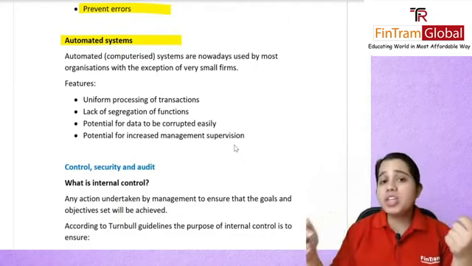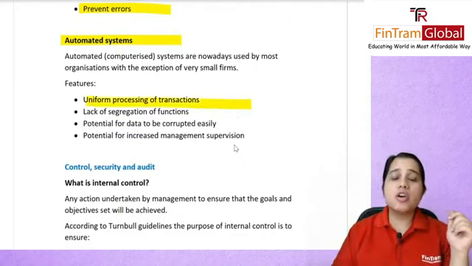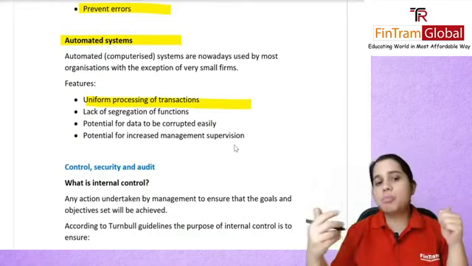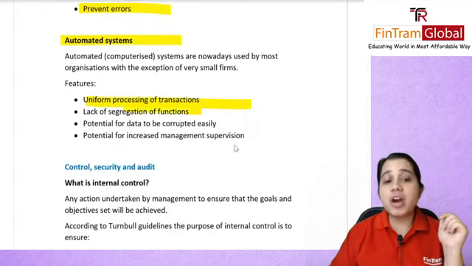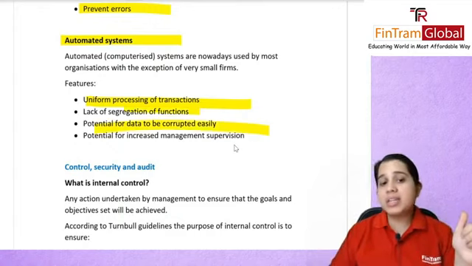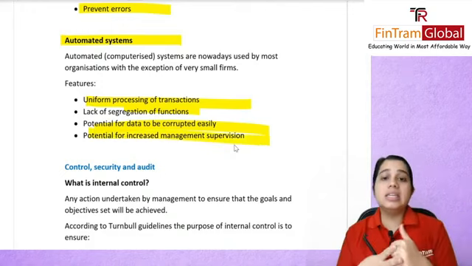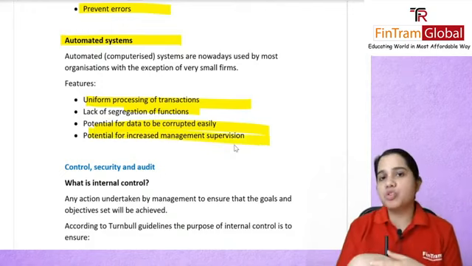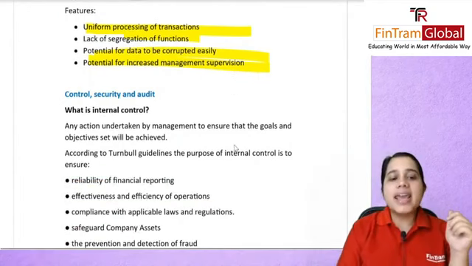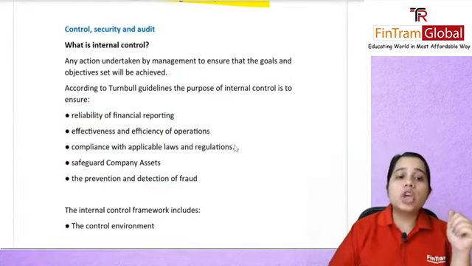Most of the work now is automated. Why? Because what are the features? There is uniform processing of transactions. You can put all the data and uniformly it will be processed. There is lack of segregation of function, and of course this data can be corrupted easily, and there is a need for increased management supervision now because of this automation. Alright, next up is control security audit.